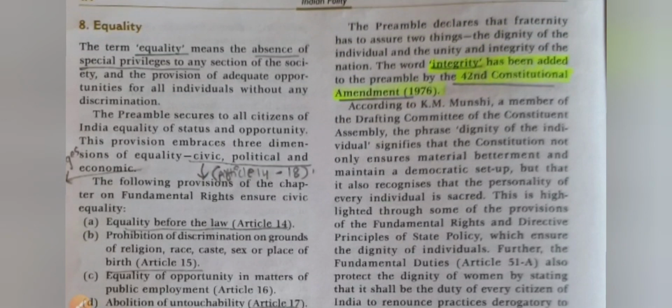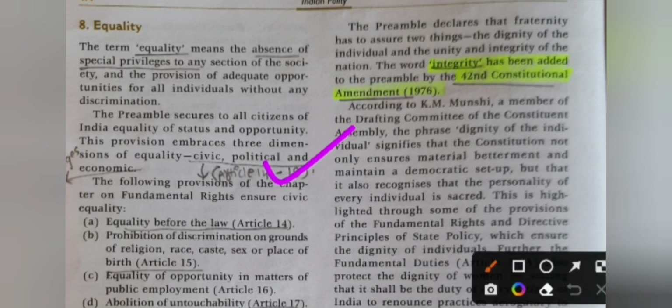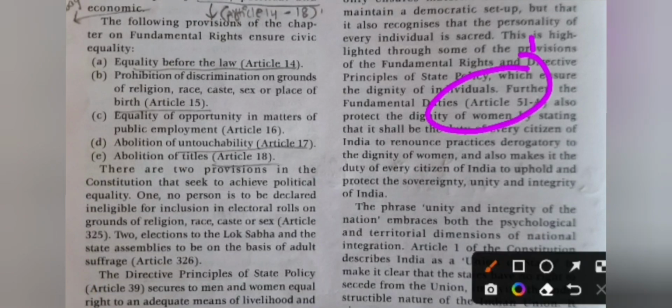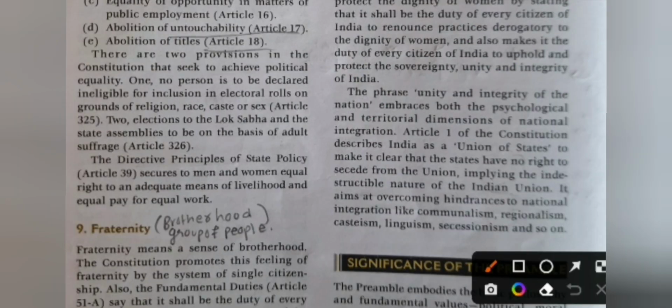Who said it? It is said by K.M. Munshi. Who is K.M. Munshi? He is a member of the drafting committee of our Constituent Assembly. He said that the phrase dignity of the individual signifies that the Constitution not only ensures material betterment, but also maintains a democratic setup neatly. Okay, Article 51A speaks about the dignity of women.